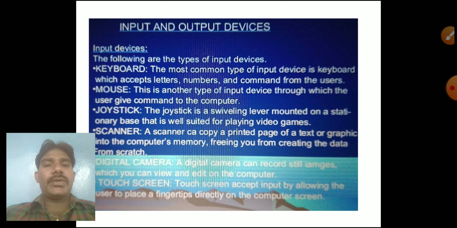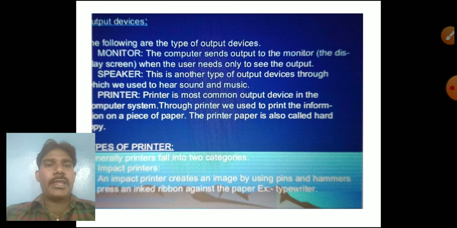Next one is input and output devices. What are the input devices we have and what are the output devices we have? Keyboard, mouse, joystick, scanner, digital camera, touch screen. These are all input devices. And then output devices: monitor, speaker, printer. We have types of printers. We have two kinds: impact printers and non-impact printers.